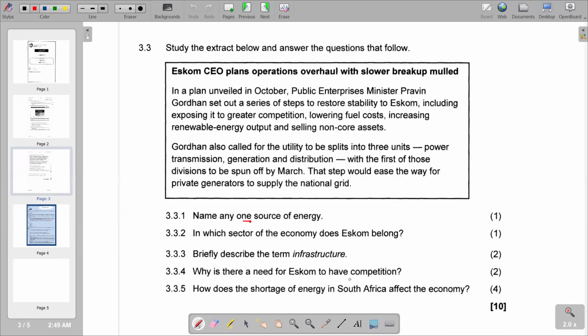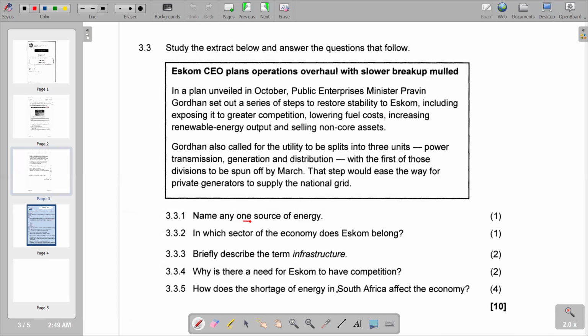So much for Eskom to have competition. We know that competition brings many positives in the economy. You're going to see that when there's competition, it means we have more businesses that are operating. So in that sense, we are going to see the reduction in prices as the businesses fight to win customers. Reduction of prices is another positive that we can deduce. And we can also talk about the quality of products that are going to be produced being uplifted.